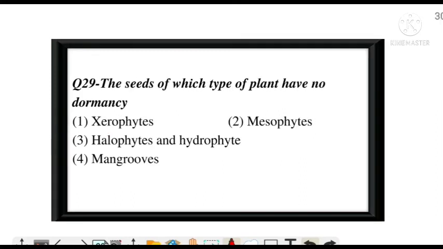Next question. The seed of which type of plant has no dormancy? Means even after maturity, the seed does not become dormant. And the correct answer is option D, mangroves. Next question.